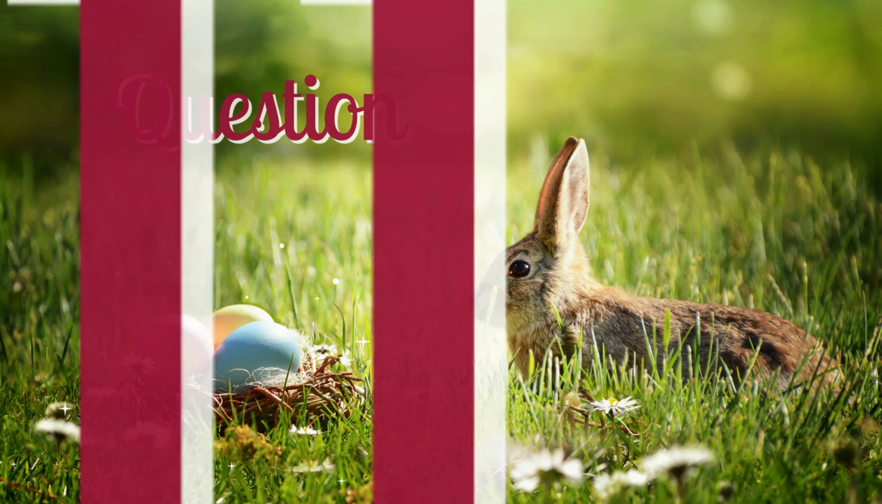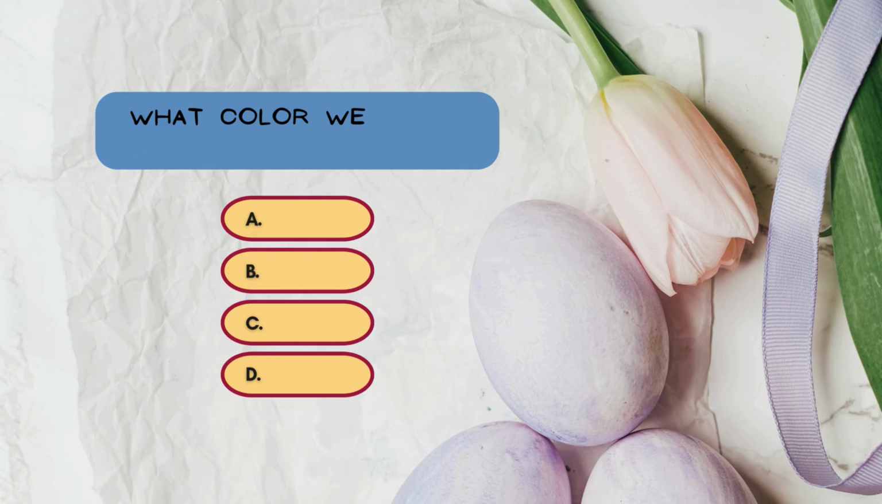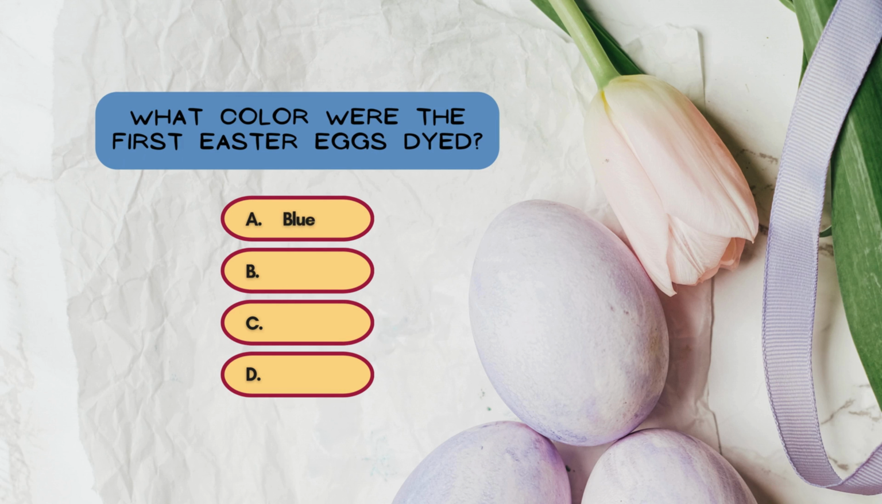Question number 11. What color were the first Easter eggs dyed? Blue, yellow, red, or green? Early Christians dyed eggs red to symbolize the blood of Christ and his sacrifice.